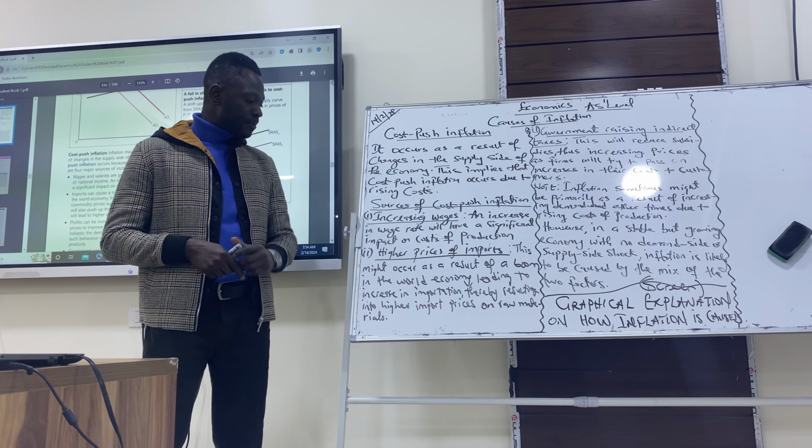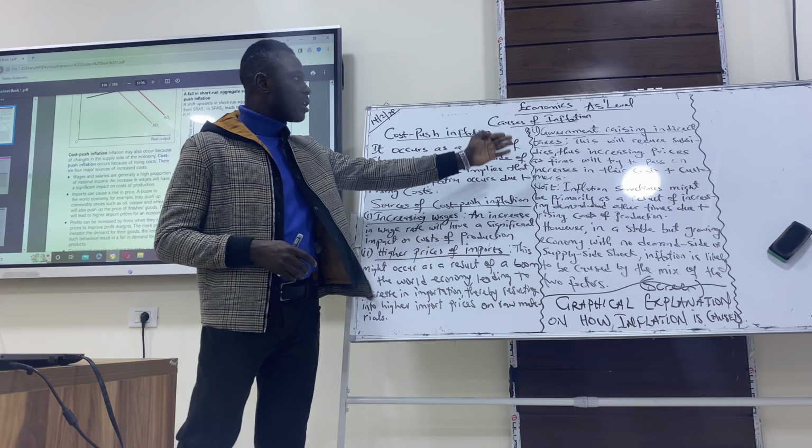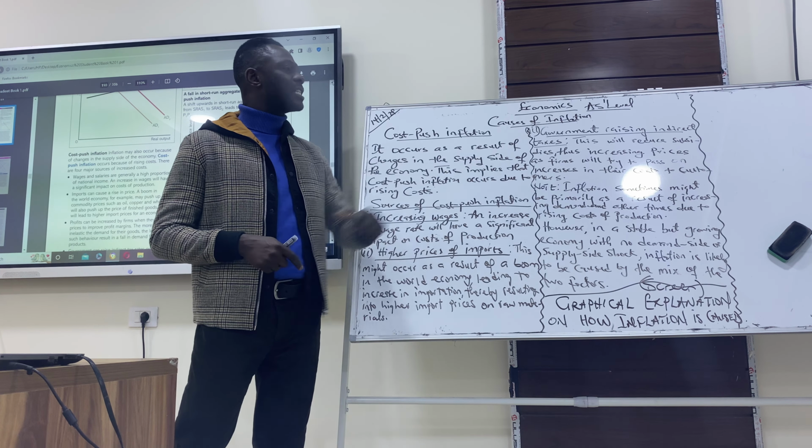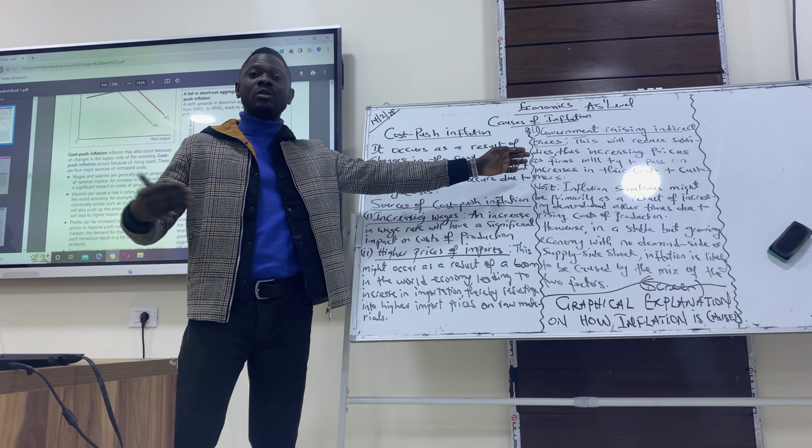So an increase in the cost of raw materials imported is also going to be a cost that will be passed on to customers. The third one, government raising indirect taxes. Tax is a levy imposed by government for the production of goods and services. So if government increases taxes, what does that imply? It means that subsidy would have reduced. And if subsidy reduces, what happens here? The cost of production for suppliers would have increased.